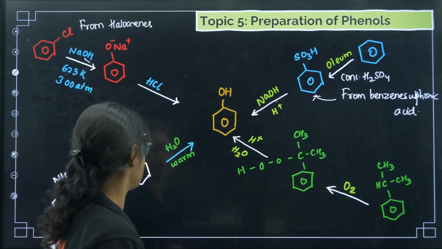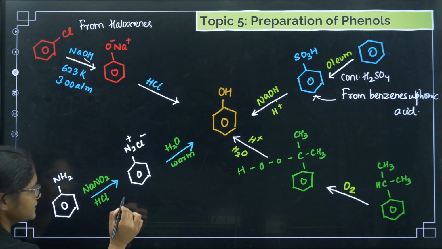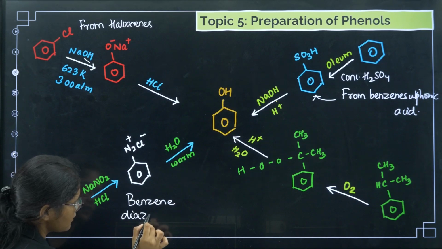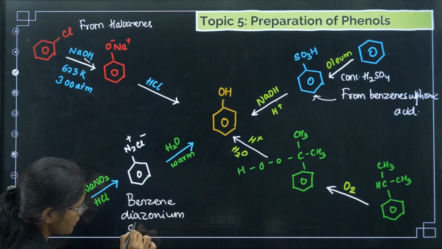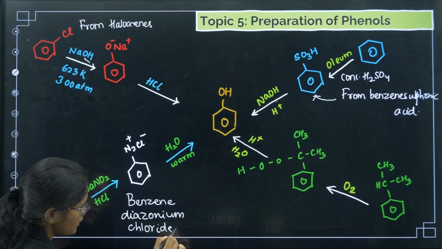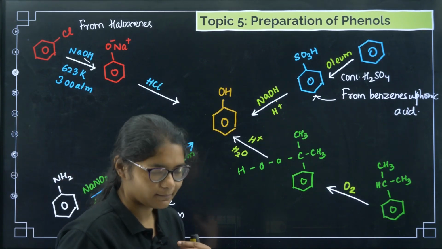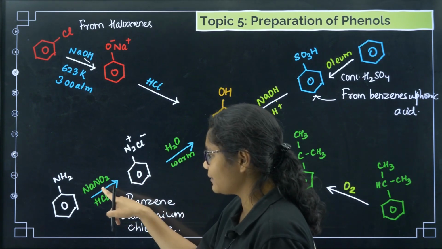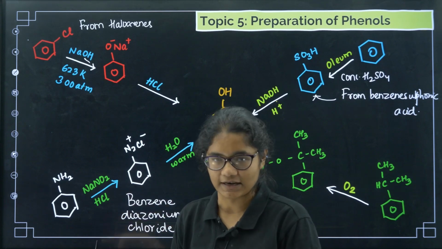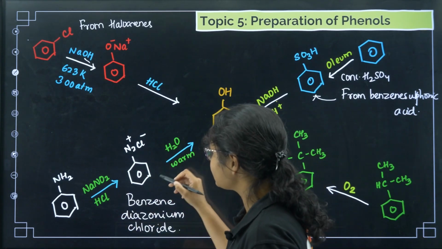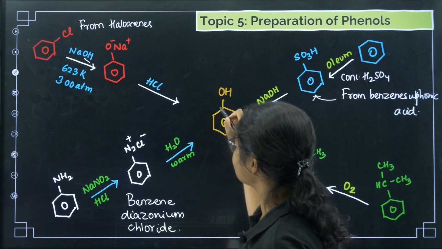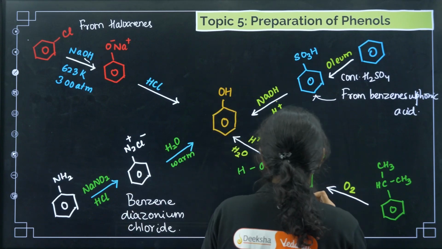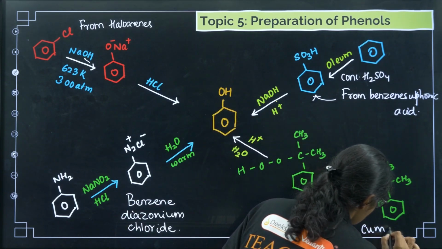Clear? Second one. Now third one is from aniline or from benzene diazonium chloride. So here first you have to take any aniline, okay, benzene with NH2 group is called aniline, then treat it to convert it to benzene diazonium chloride by using NaNO2 and HCl, or you can use nitrous acid, okay. After getting this one, just treat it with water, OH will come, N2 plus and Cl minus will go, and we'll get phenol here, okay. Third one. Next, fourth one, this is a very important method, okay, from cumene.